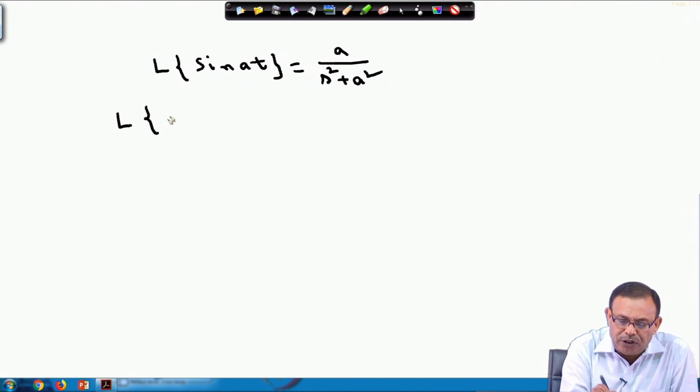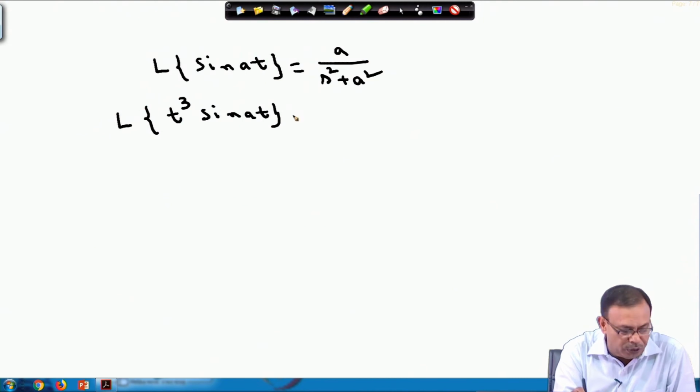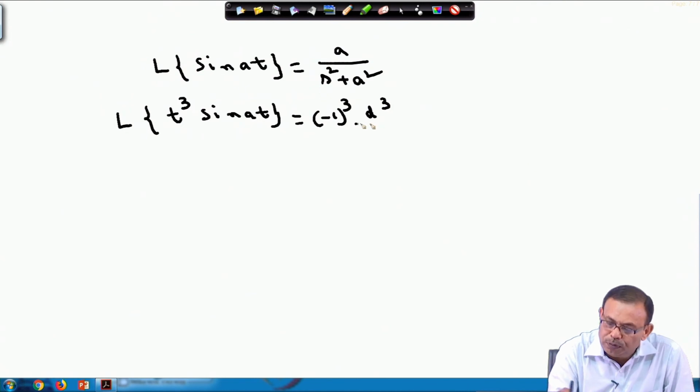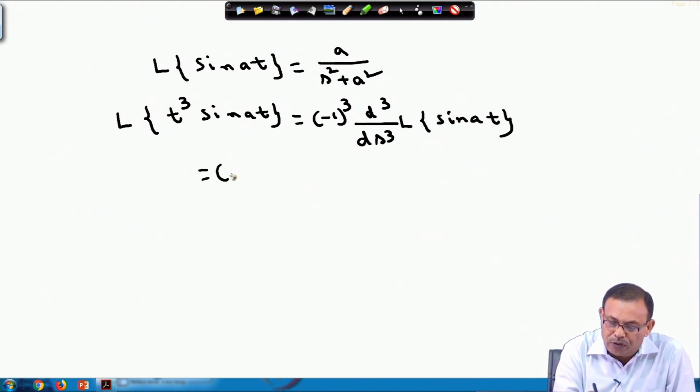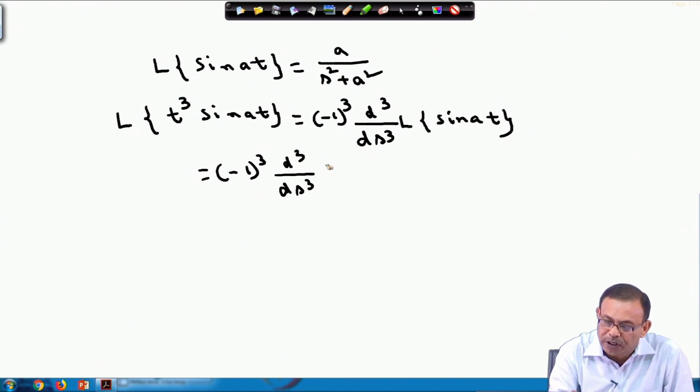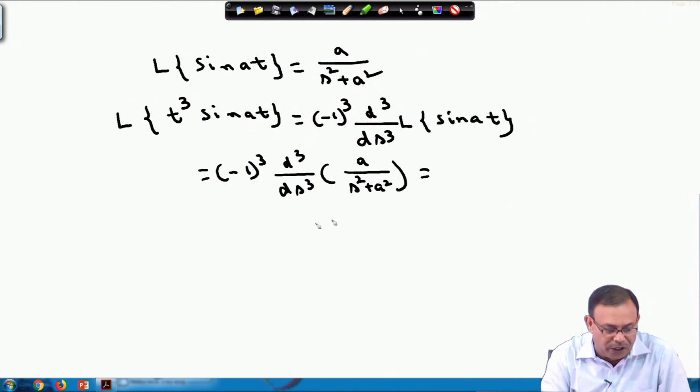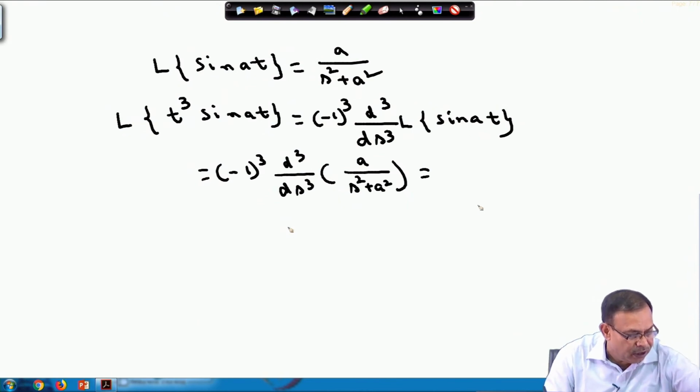So, using the formula, the Laplace transform of t cube sin a t will be equal to minus 1 whole cube into d cube ds cube of the Laplace transform of sin a t, which is a by s square plus a square. So, I have to differentiate it thrice, and you can obtain from here the desired result.